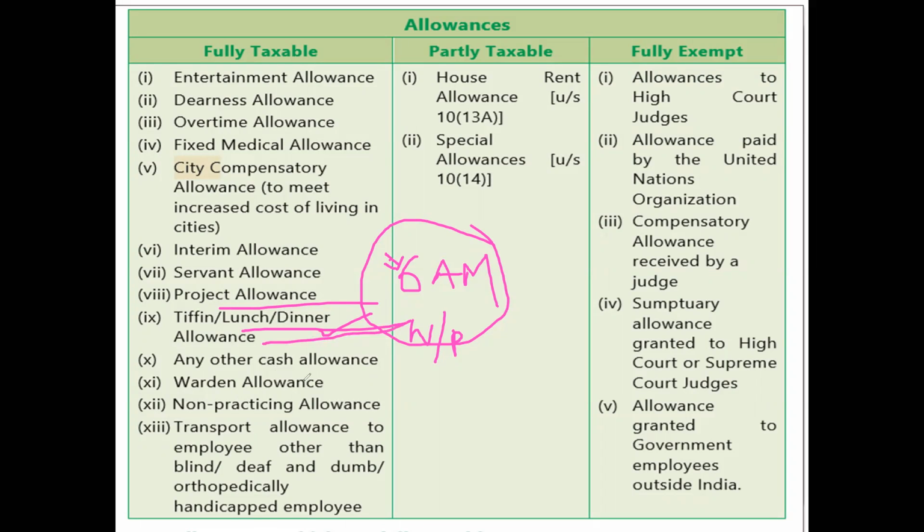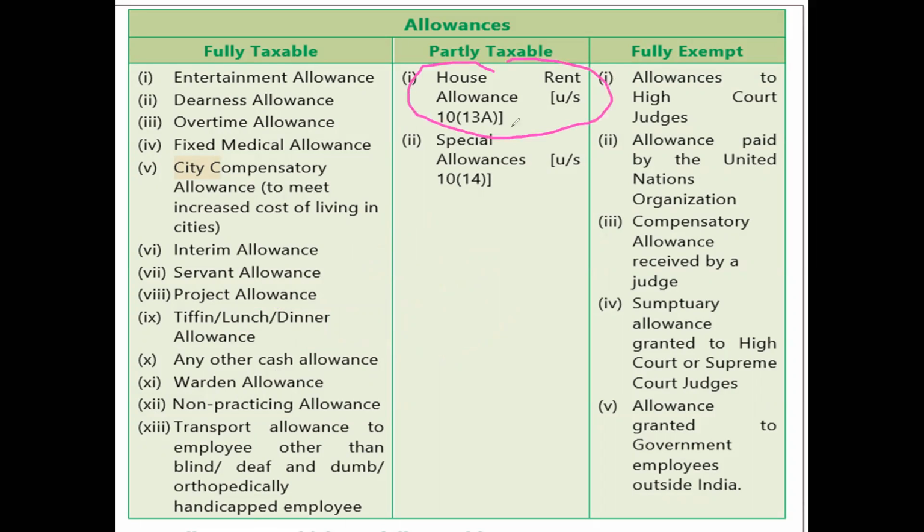So there are examples like this. Next one is another example. So we have seen some of the fully taxable allowances. Now I am going to talk about partly taxable allowances. Partly taxable, and special allowance. We have a separate discussion. There are 6 special allowances. We have a separate slide. I will show you. Now partly taxable allowances में एक है HRA.